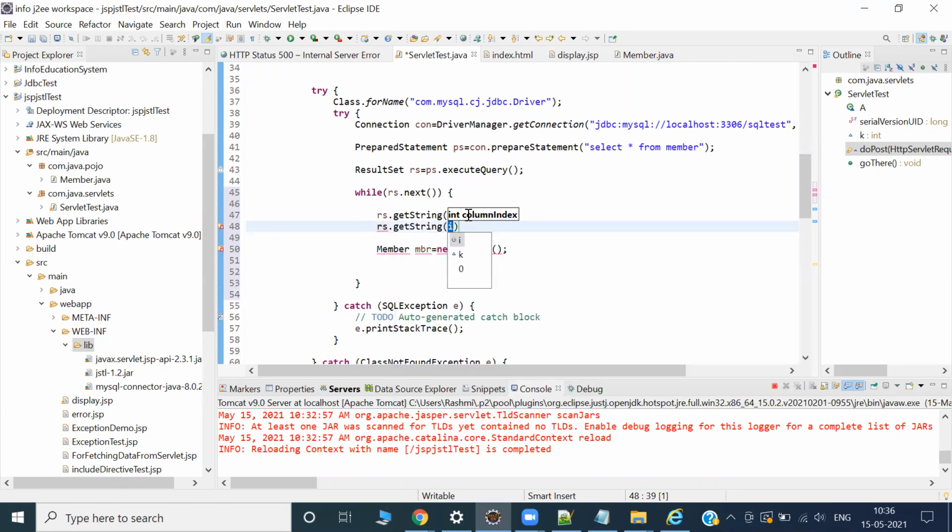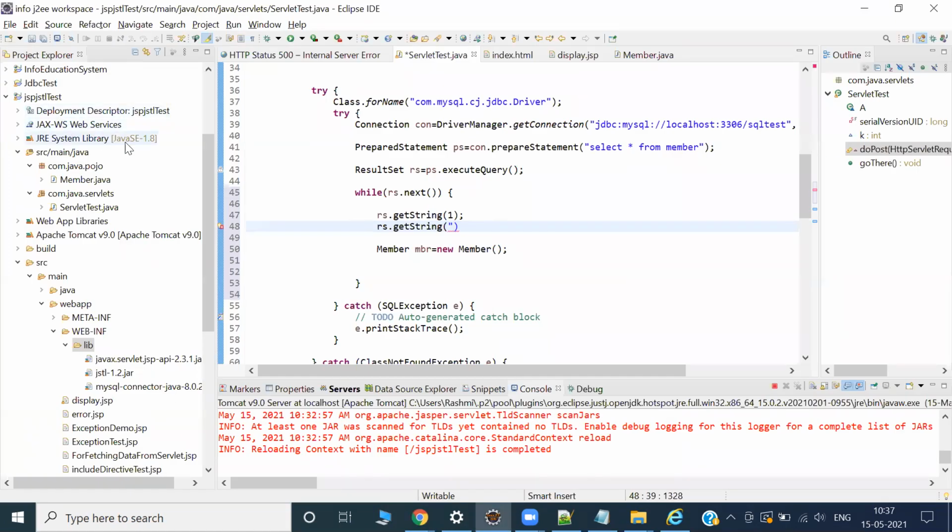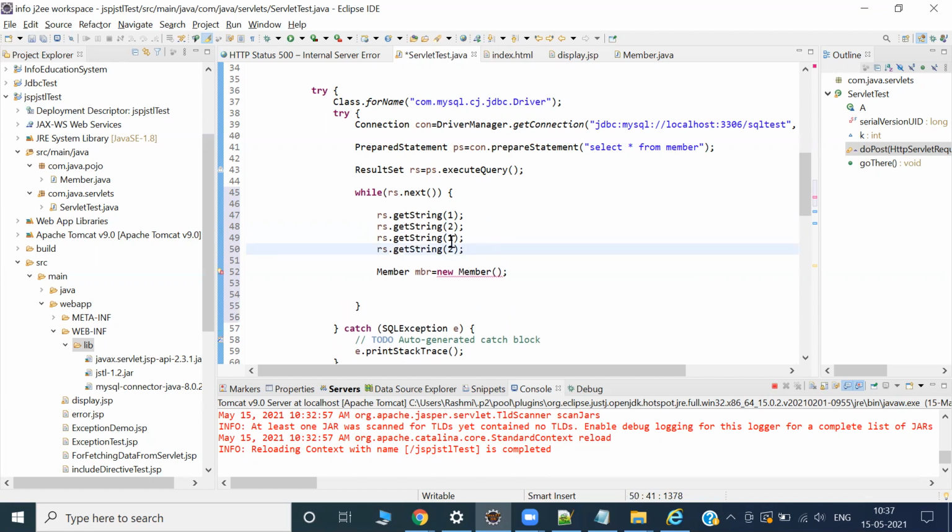Do mistake, don't worry. If you do mistake, you can correct it again, right? What is the problem? Let's say you may think, sir, it is an ID, maybe a number, but purposefully I did it in varchar there, so everything is fine, right? If it is a number, then you can do some changes. Let's say it's a varchar. Okay, like this you can write for another 2. Get string, third column ka data aa gaya. Now fourth column we retrieve the data. Okay, we kept in a get string.